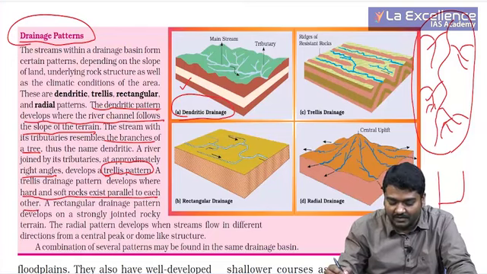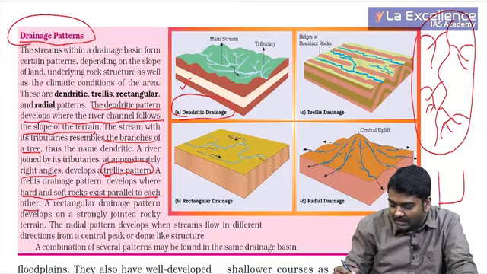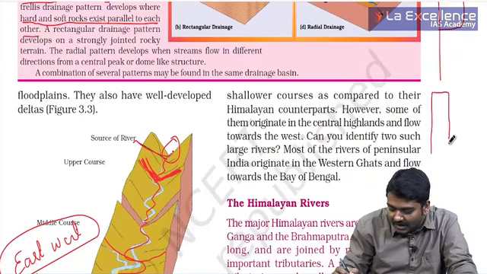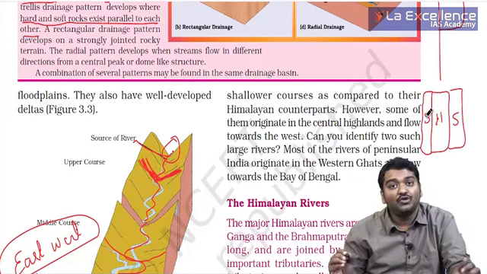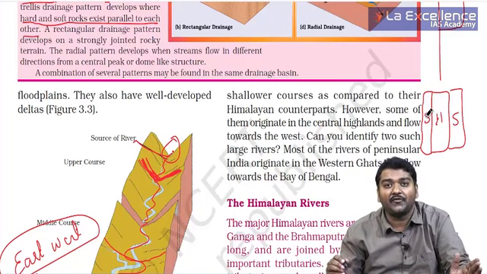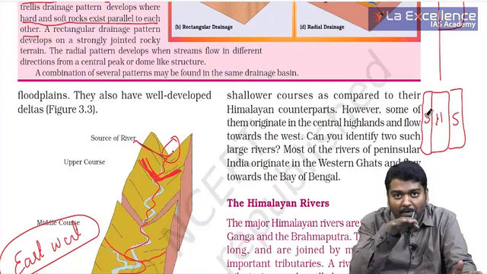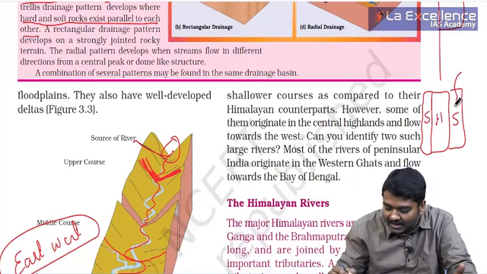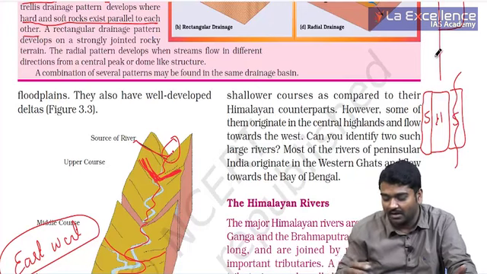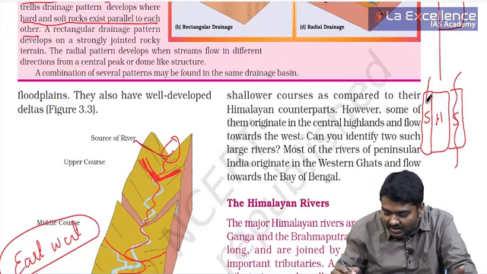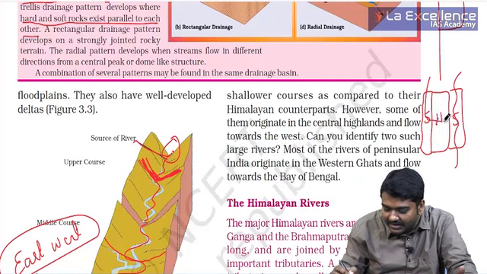What is the meaning of this? I'll just show you the picture. Let me take, this is hard, this is soft, this is soft, fine. Usually hard rocks, it is very difficult for rivers to break, whereas soft rocks, it can easily break, right? So you have soft rock and the river is flowing. There is another river which is coming like this, and it started going and joining this at this point.